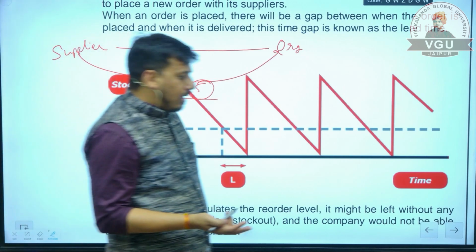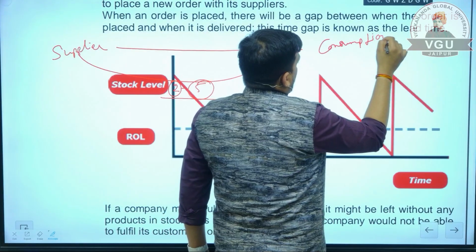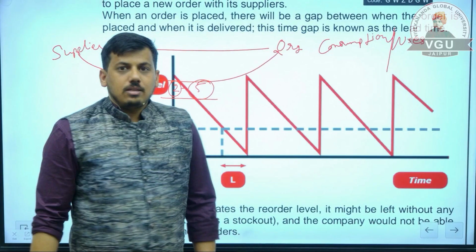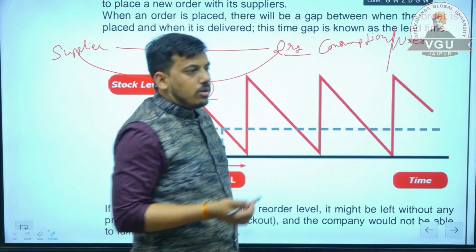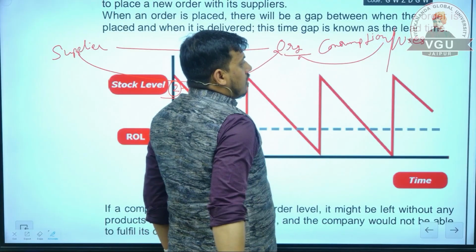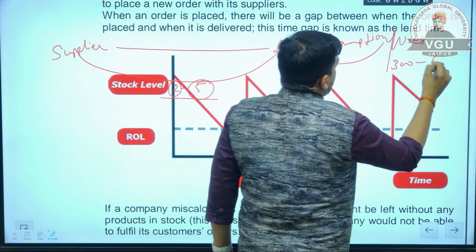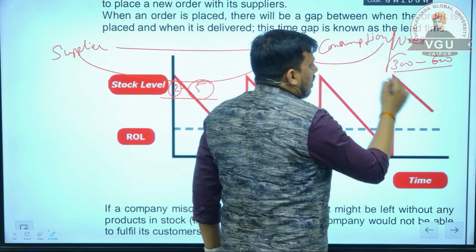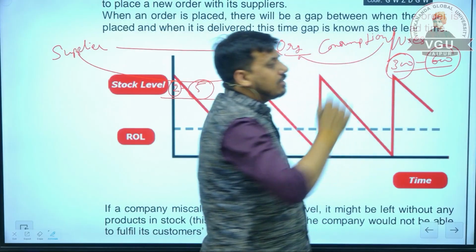As well as there is another thing which is known as consumption, or we can say usage. Consumption or usage of raw material is when the organization is making goods or products, finished goods, then it uses the raw material. Suppose the organization uses 300 to 600 quantity per day. So the minimum quantity used by the organization is 300 and the maximum quantity used by the organization is 600.